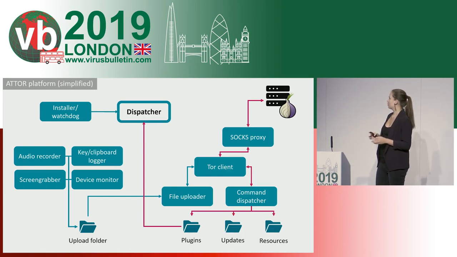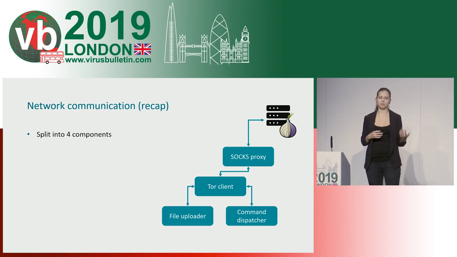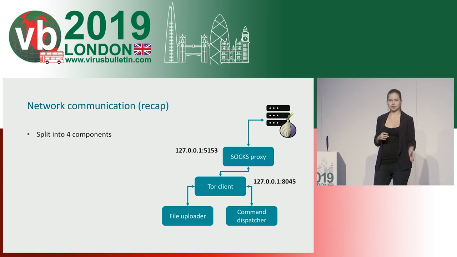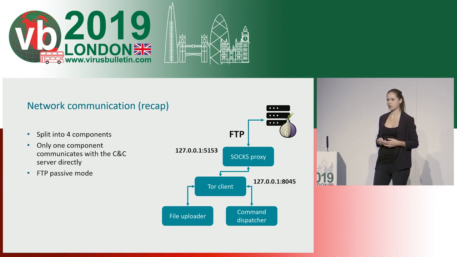I would just like to point out that none of these plugins on the left communicate with the internet directly. They just use these shared folders so that they can communicate with the actual plugins that are responsible for the network communication. So if we just concentrate on these plugins, we can see the communication is split into 4 components. Each of them is implementing a different layer. And these components communicate with each other. These two create local servers that the other components can then connect to. And only some of them are communicating with the control server directly using FTP protocol in passive mode.